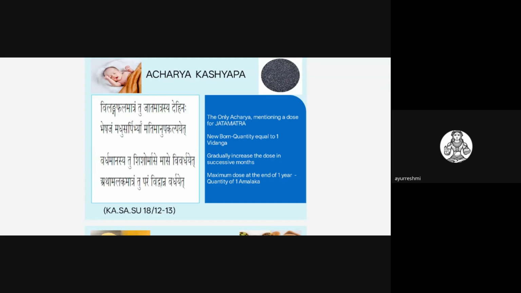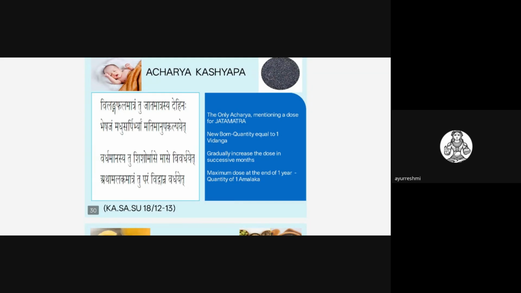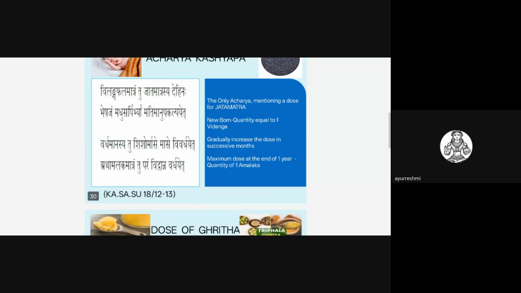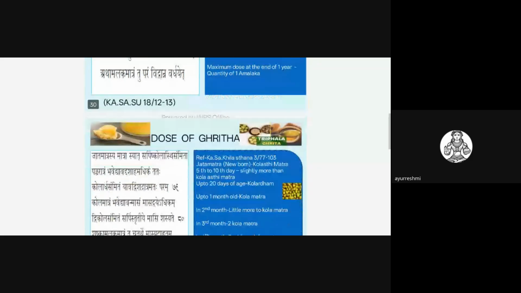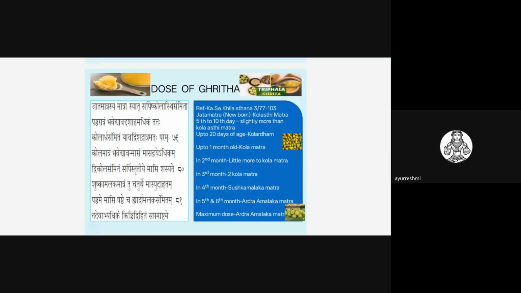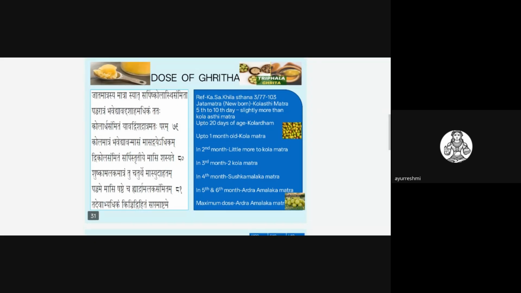In viva also, many a times we ask this question related to the matra for children. So at 1 year it will be one Amalaka matra. You should know, they may ask MCQ questions on this topic, that is, the dose of the Ghrita or the Churna and all. They may draw some MCQ questions on this topic. Okay.